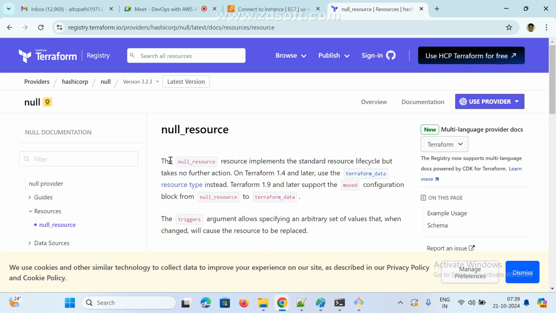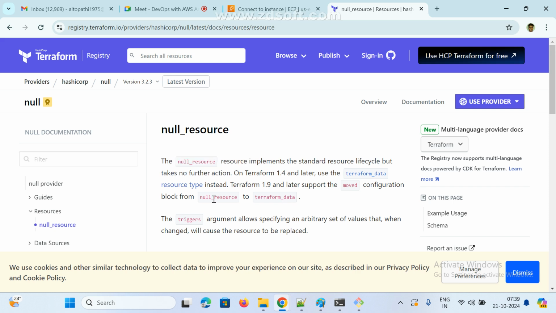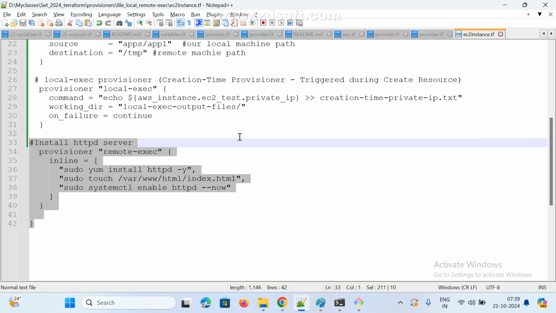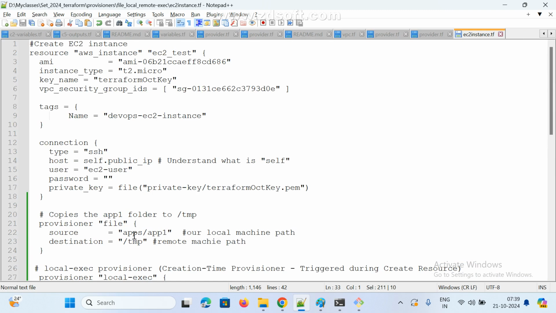So null resource won't create any resource. It won't take any further action. It won't do anything. But what is its main purpose? If we have configuration files and I am frequently updating some files on my local machine, I want to execute only those files on my remote machine. In that case we should go for null resource.